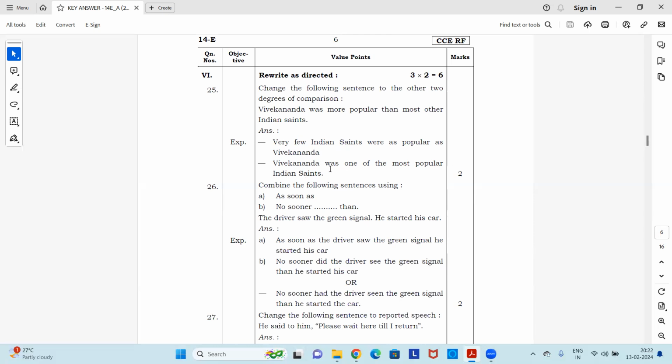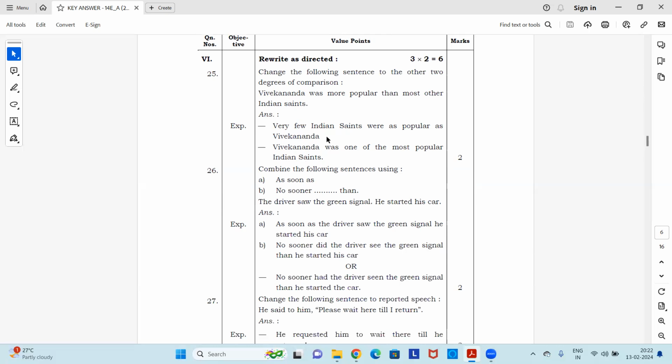This is in superlative. This is positive, this is superlative. Of course, this question was given in comparative degree. So there are 3 degrees. So here it is given in comparative. So you have to write in other 2 degrees, that is positive degree and the superlative degree. So this is how you make the sentence.